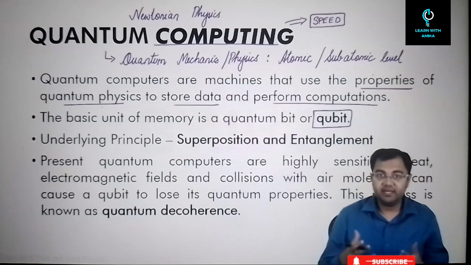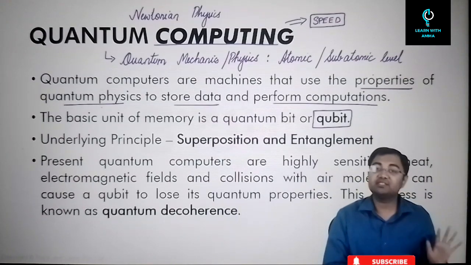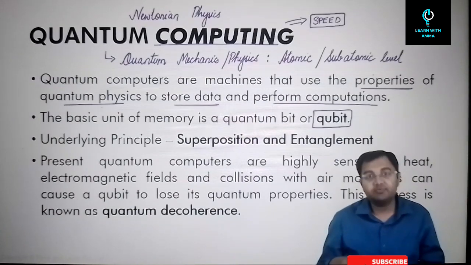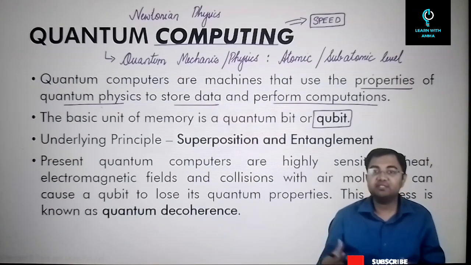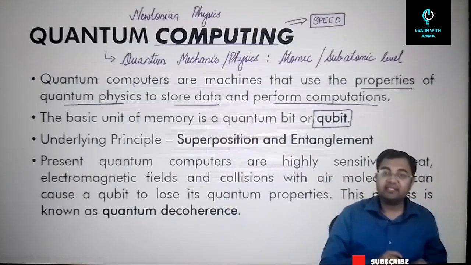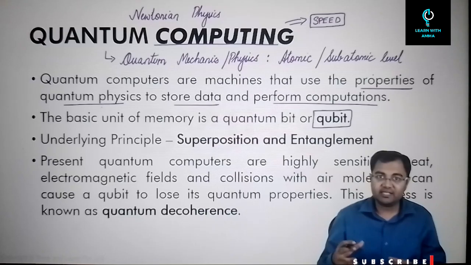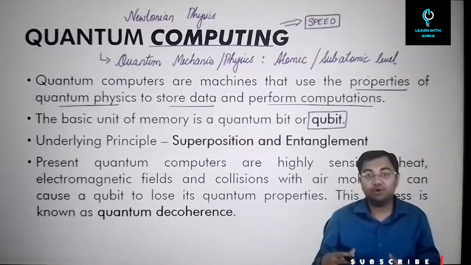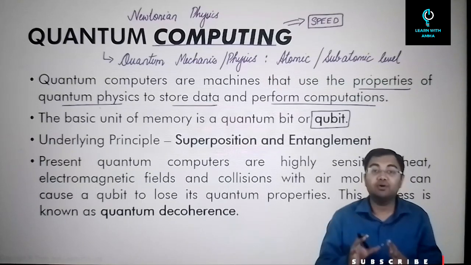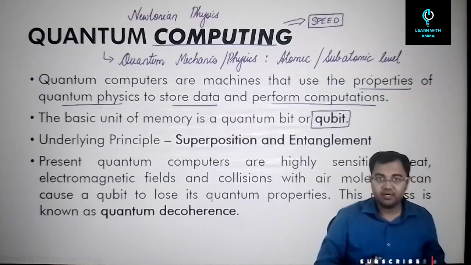Now, generally speaking, we have discussed when we discussed the basics of computers that computing is done in terms of bits, correct? And these bits are in the form of zeros and ones. Anything that a computer understands is in the language of zeros and ones, which we have also discussed is called low level language, correct?